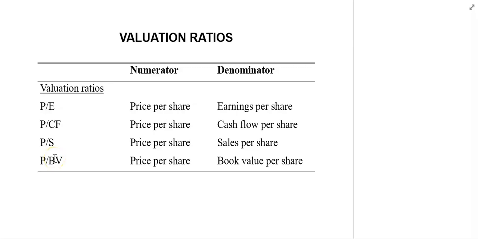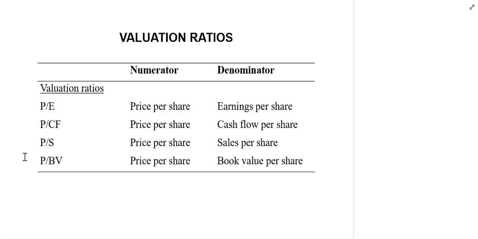The price to book value ratio, on the other hand, is interpreted as an indicator of market judgment about the relationship between a company's required rate of return and its actual rate of return. Assuming that book values reflect the fair values of the assets, a price to book value ratio of 1 can be interpreted as an indicator that the company's future returns are expected to be exactly equal to the required rate of return by the market.